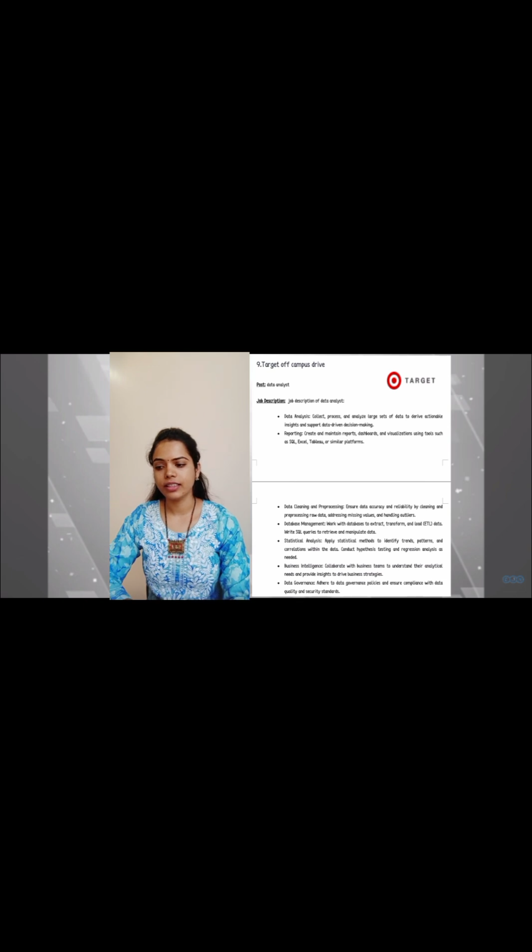Let's see the qualification required for this post is a bachelor's degree, preferably in finance, IT or other analytical discipline, or equivalent experience. There is only one vacancy available for this post, and the last date for the application is 27 February 2024. The age limit is between 18 to 26 and the stipend will be CTC up to 13 LPA.